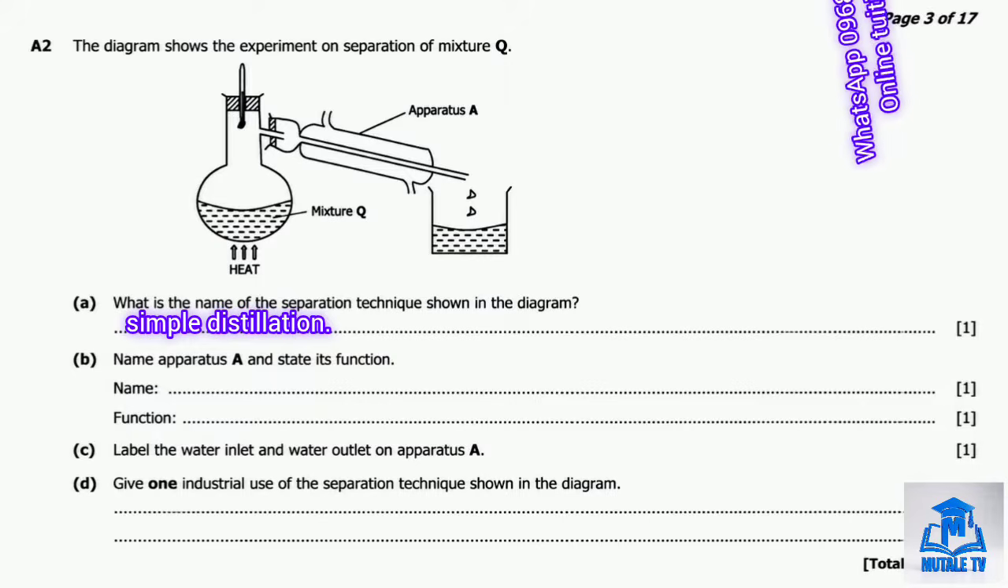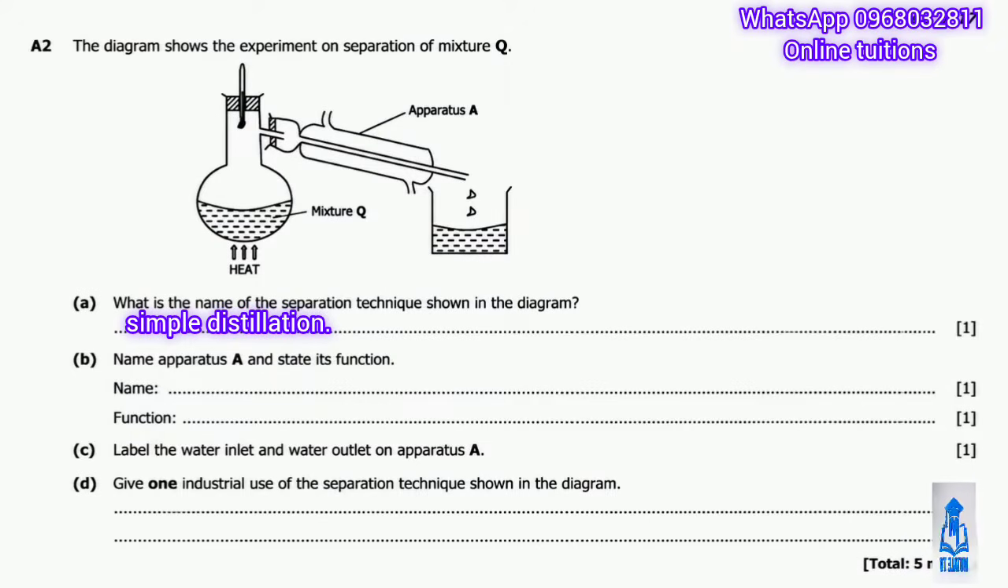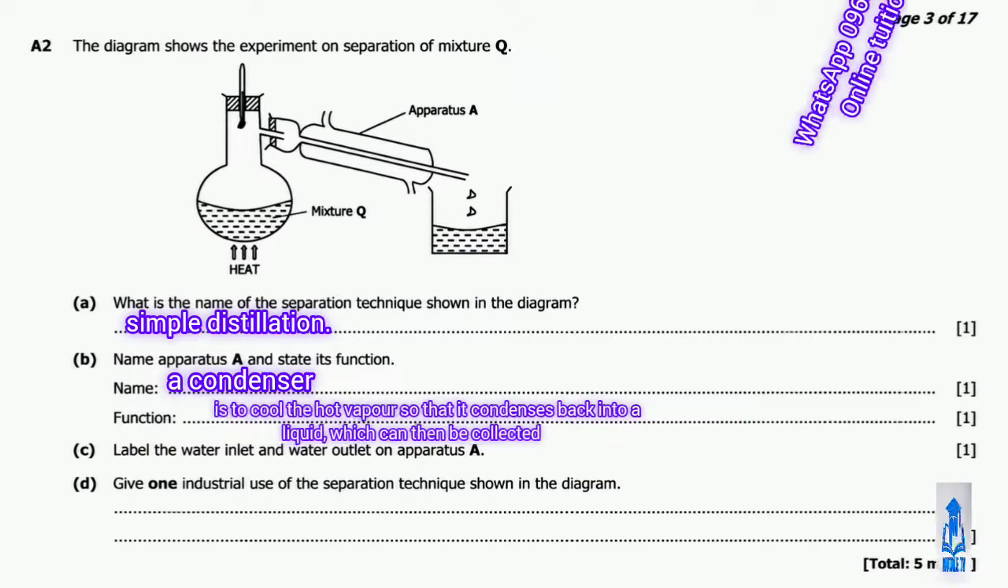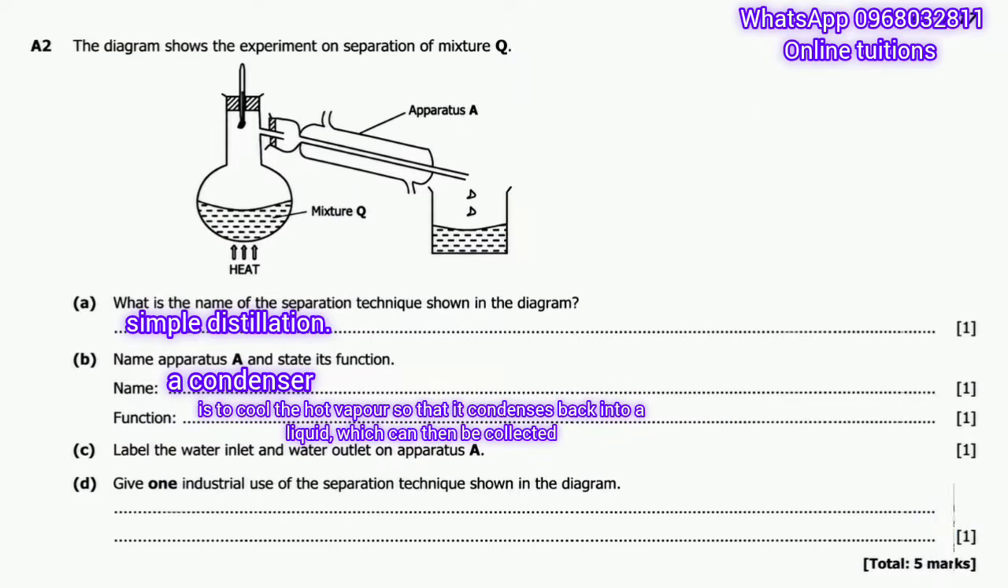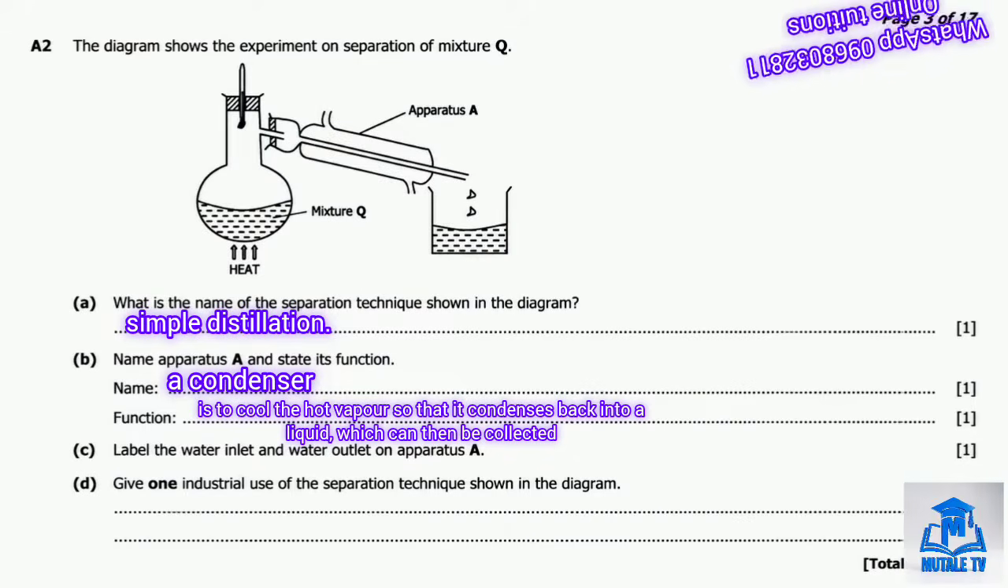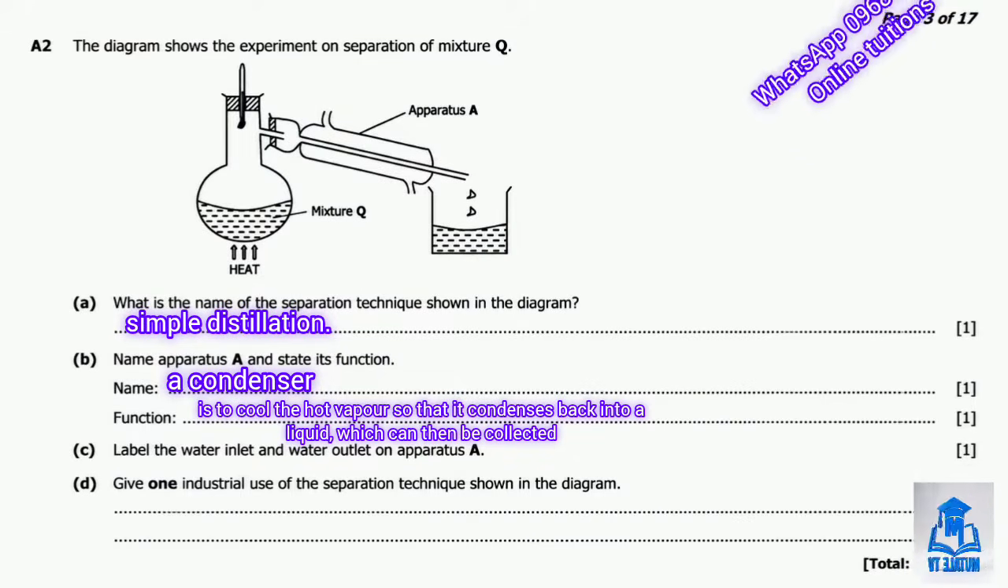So part B asks us to name the apparatus A and state its function. So the apparatus A, the piece with the water flowing through it, is called a condenser, and its function is to cool the hot vapor so that it condenses back into a liquid, which can then be collected. Okay, moving on to part C.